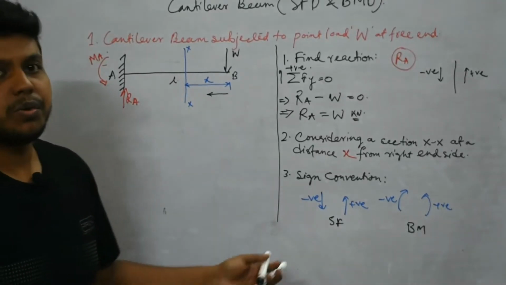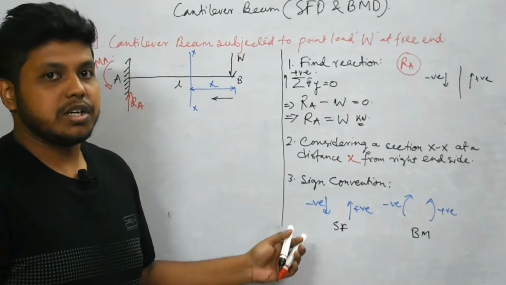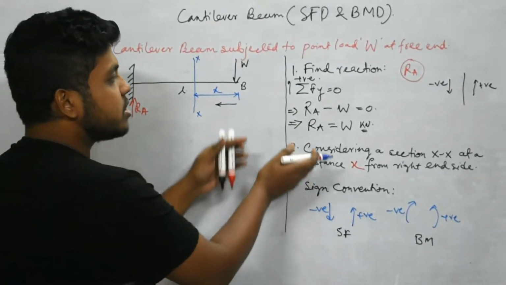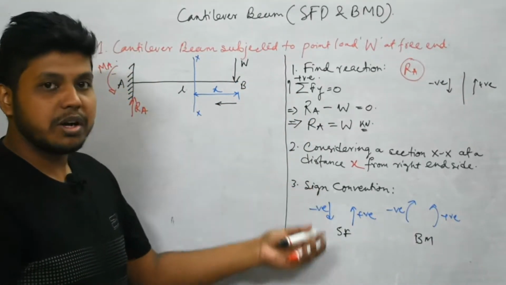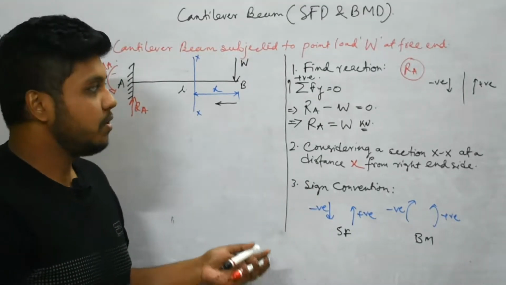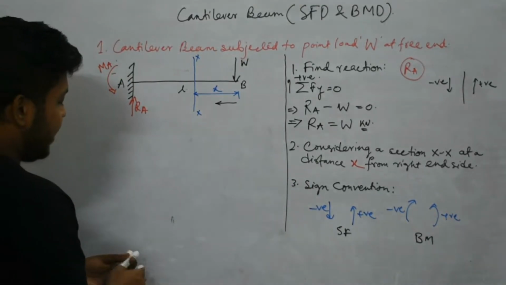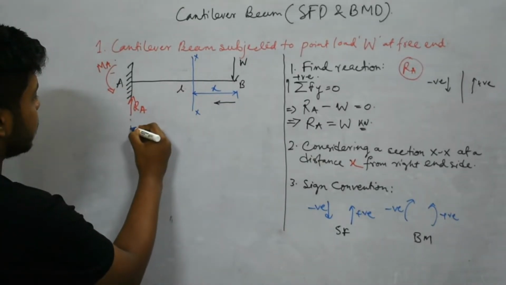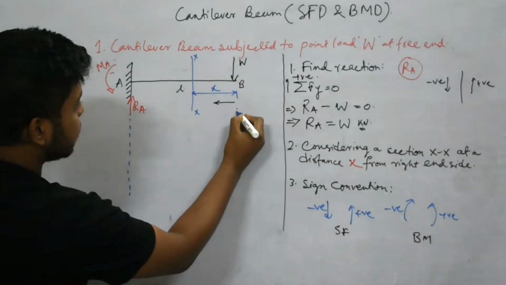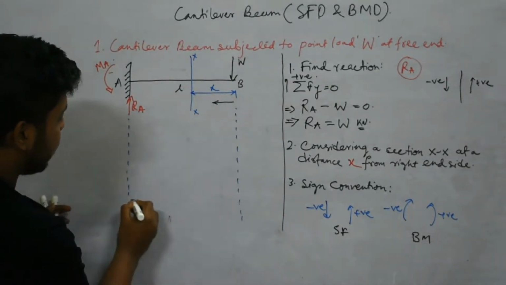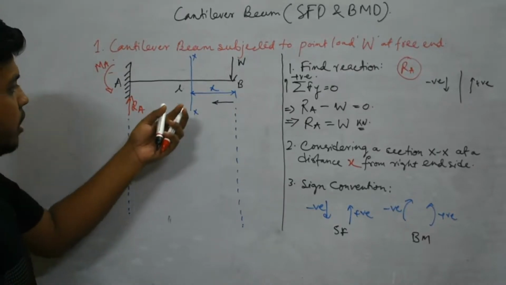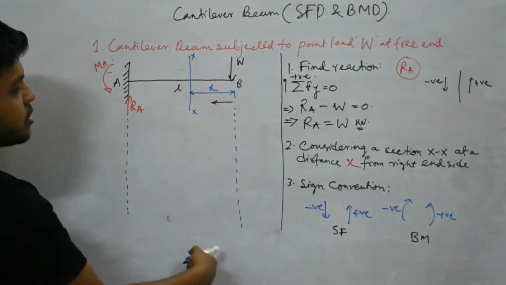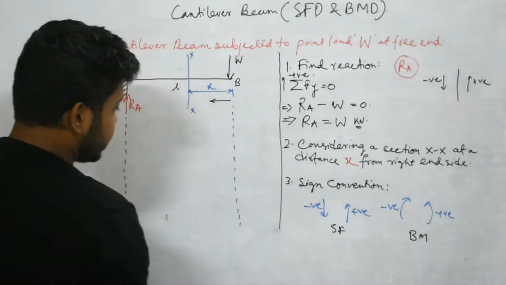This is the writing part you can have in every calculation, but for the shortcut method you don't have to write this. You only need to find the reaction and then proceed for the further calculation of SFD and BMD. We'll have a dotted line drawn from every single point. As we have A and B, we'll have 2 lines. Now calculation of SF.